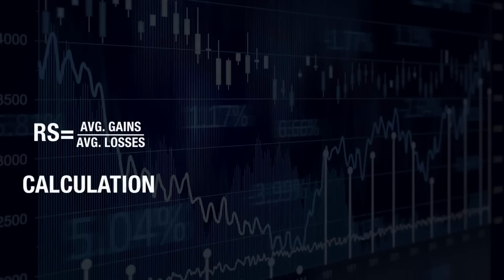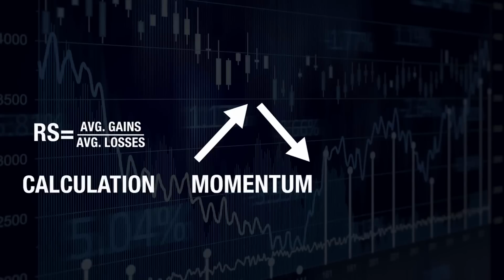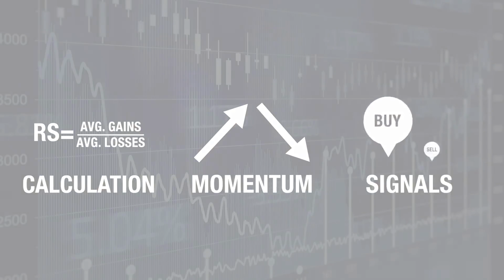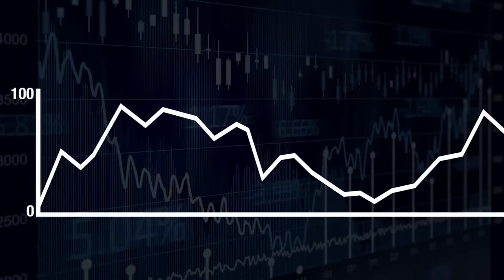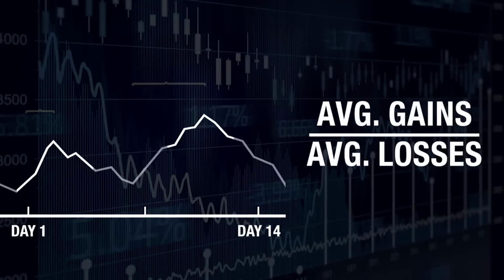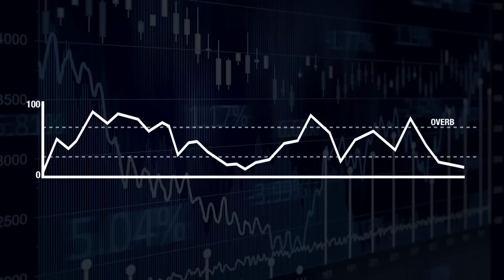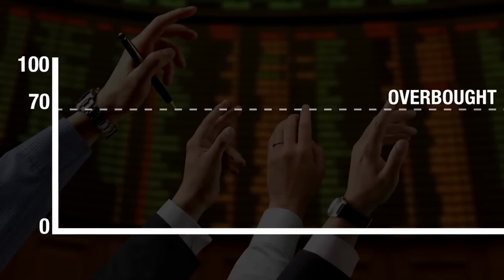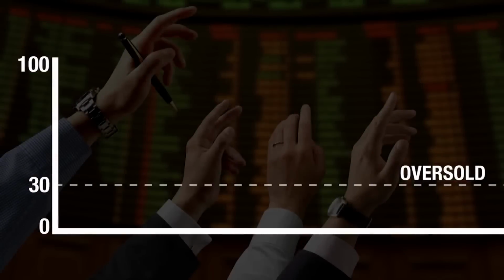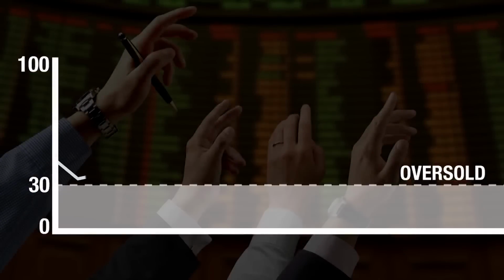There are at least 3 major applications for the Relative Strength Index, RSI. The indicator plots recent price gains versus recent price losses as it moves from 0 to 100. As a result, the RSI levels aid in determining momentum and trend strength. An RSI is most commonly used as an overbought and oversold indicator. When the RSI exceeds 70, the asset is considered overbought and may fall. When the RSI falls below 30, the asset is considered oversold and is likely to rally.